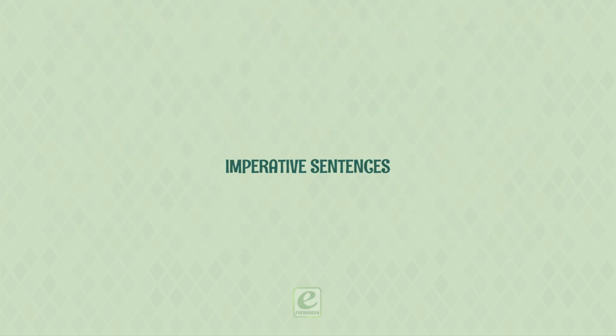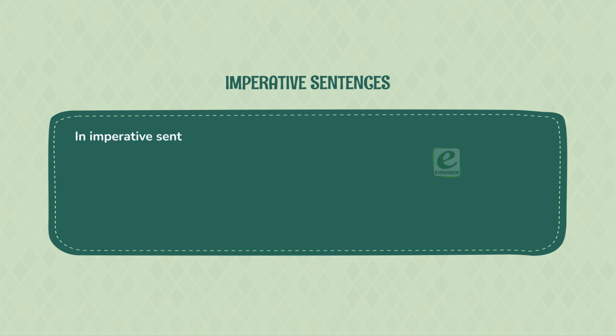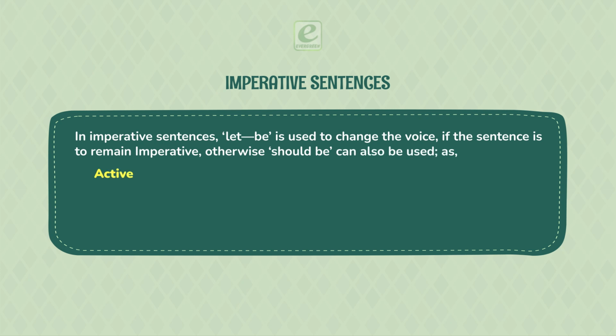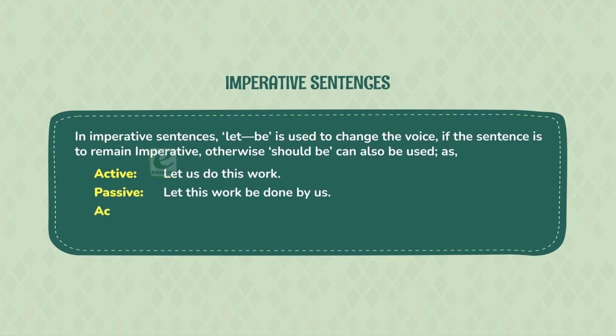Imperative sentences. In imperative sentences, let be is used to change the voice if the sentence is to remain imperative. Otherwise, should be can also be used, as: Active: let us do this work. Passive: let this work be done by us. Active: don't pluck flowers.